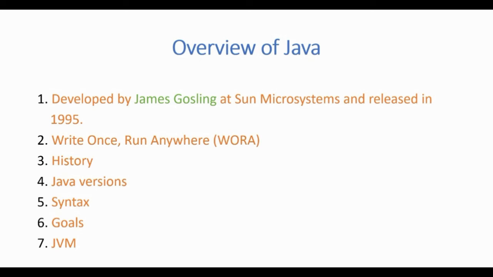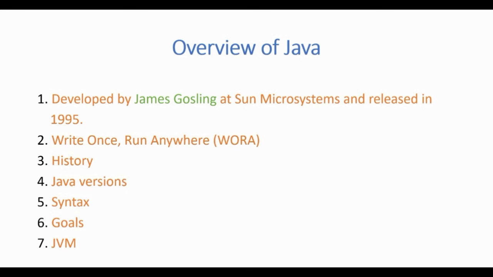Coming to the goals of Java, there were a few goals which were taken into consideration while creating Java. It should be simple, object-oriented, and familiar. We'll talk about object-oriented principles in our upcoming videos. It must be robust and have enough security. It should be architecture neutral and portable. It must execute with high performance, and it should be interpreted, threaded, and dynamic.